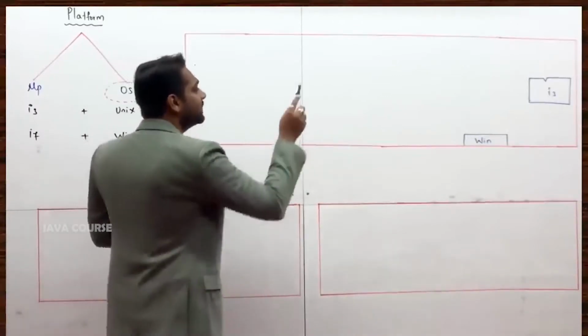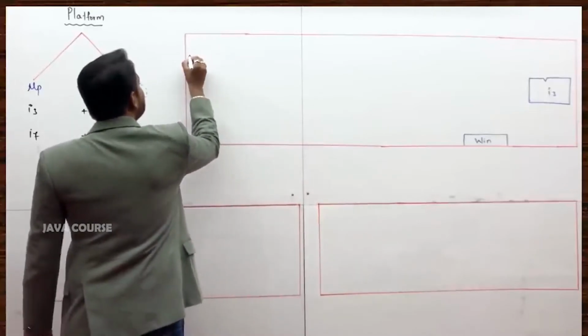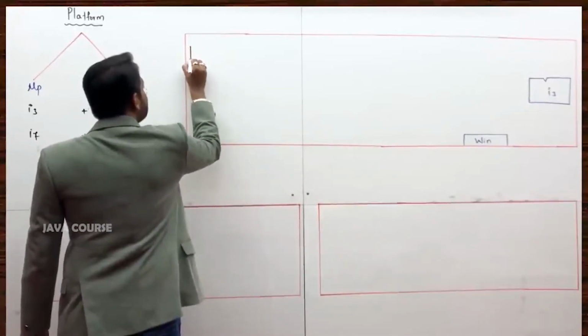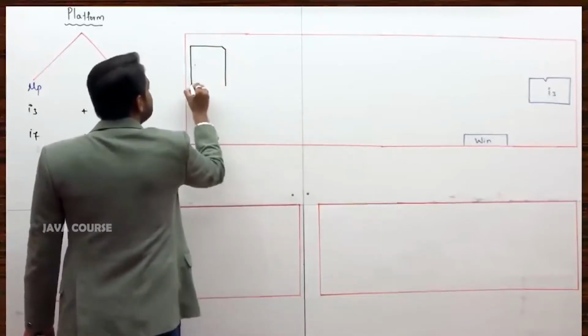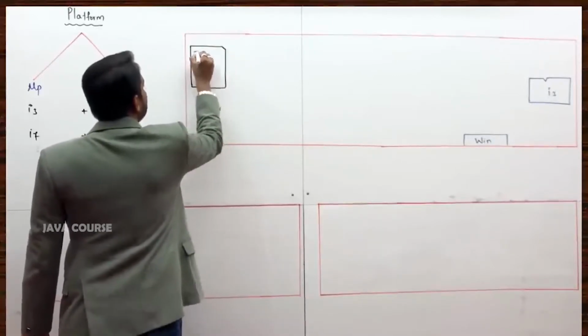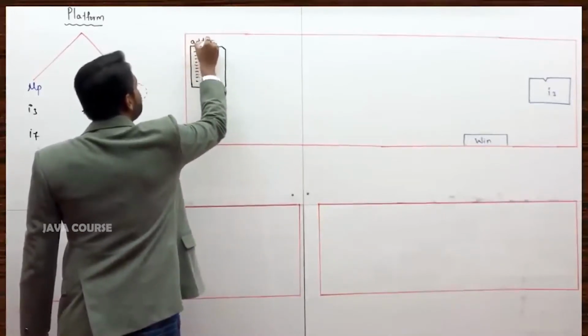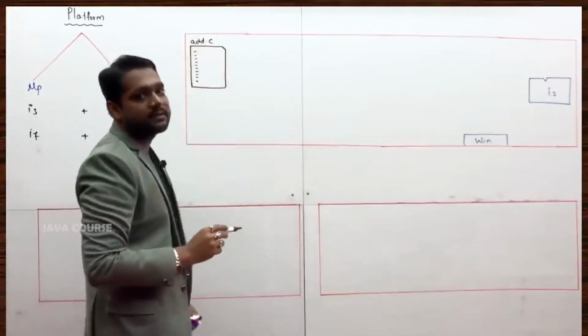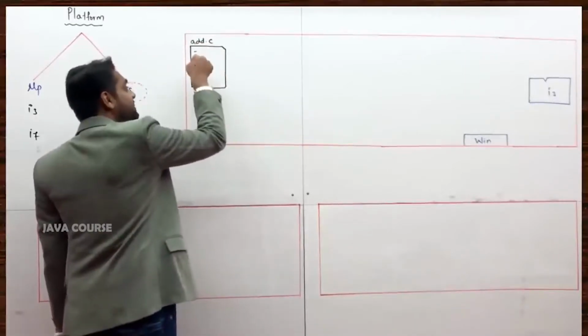Supposing now in this computer, in the hard disk, you have typed and saved one C program. Just an assumption. This is that C program that you have typed. You have saved it in the hard disk by the name add.c. I am again repeating, you have written it in the C language.